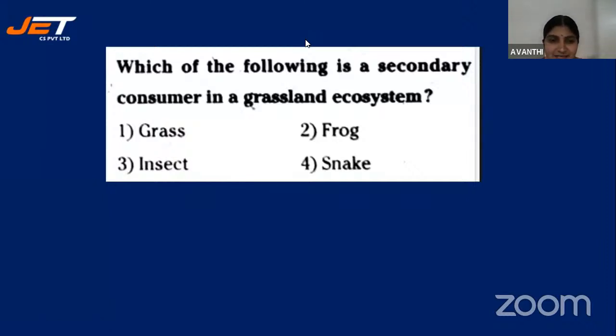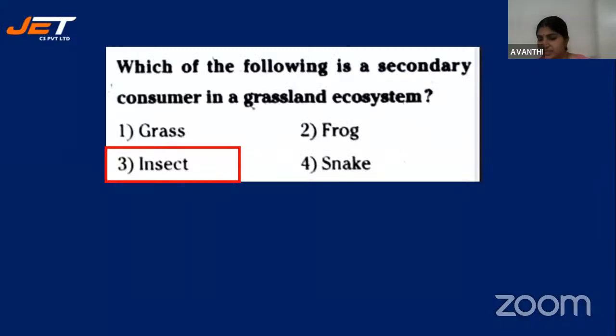Yes, secondary consumer will be insect. Secondary consumer will be insect. So grass is the producer. Okay. Then, which of the following is a secondary consumer in a grassland ecosystem? So it will be insect.